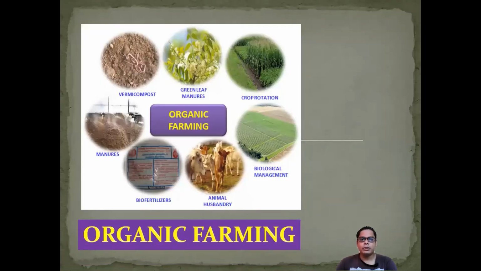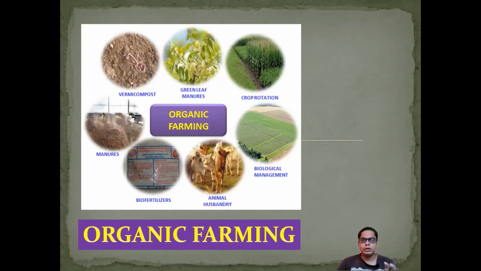Then organic farming. In organic farming there is use of natural manure, natural fertilizer, or biofertilizer in your land. It is mainly followed in Jammu Kashmir, Sikkim, Manipur and Tripura; these states are widely following this method. In this method manures are used, that means biofertilizers. Animal husbandry is involved, and their waste, like cow dung, is used for agriculture.